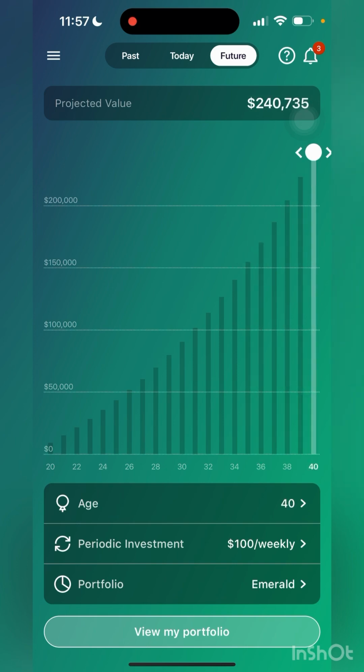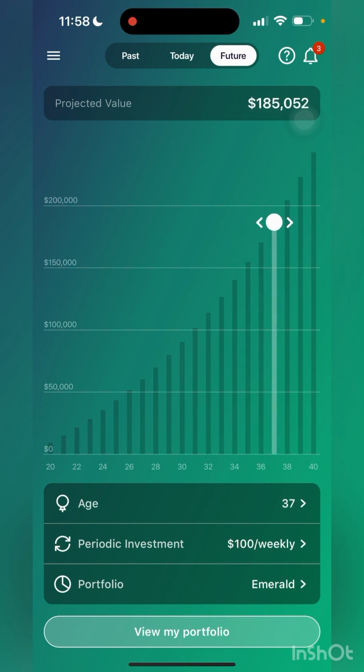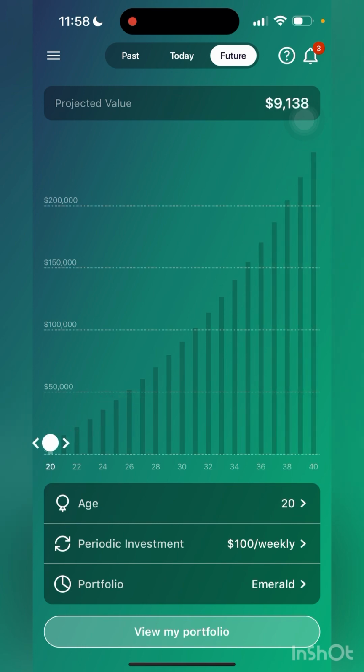Look at that. That's 20K a year, even if I was to just do $100 a week, but it's only jumping what, 6K a year first starting out. Yeah, about 6. But then once that compound interest starts to build, look, we're looking at what? 15K there. What's this? Yeah, that's like 17. See, it's all about the long term. I wouldn't worry about losing money now, nothing like that. If anything, you want it to be down at the start because you're buying them cheap and it's just going to be worth more in the future.